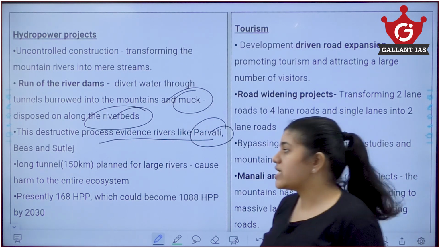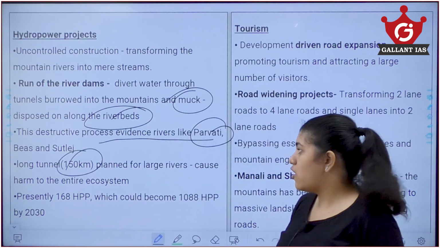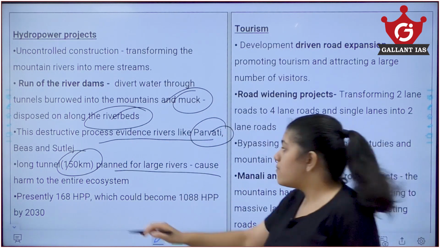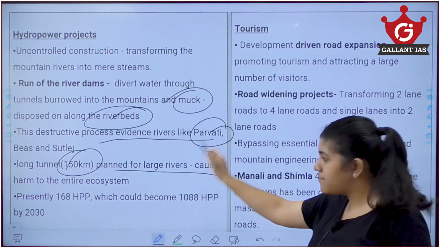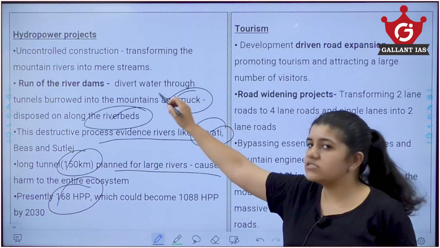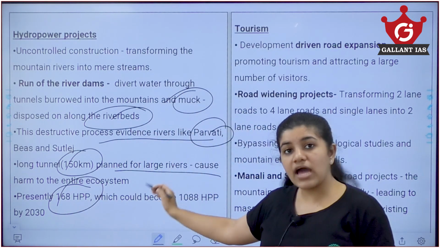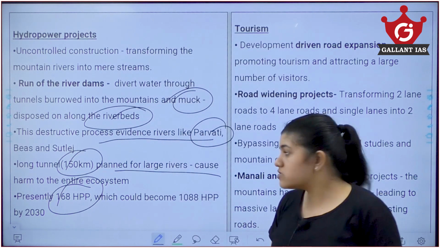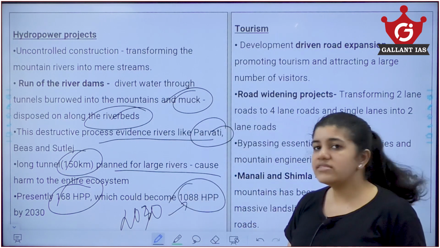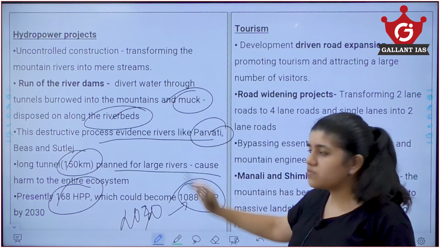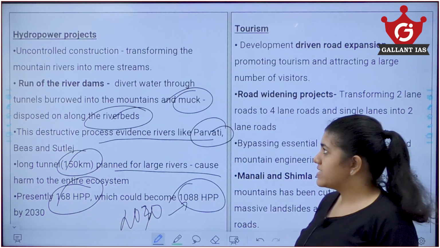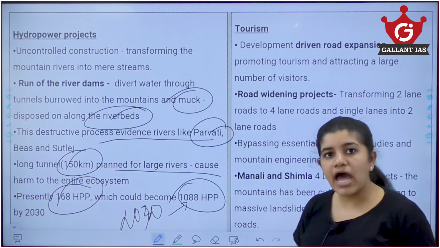When we are constructing long tunnels, like tunnels ranging up to 150 kilometers, which are planned for large rivers, it causes harm not only to human beings, but also to the entire water ecosystem that depends upon the river. Presently there are 168 hydropower projects worth up to 10,000 megawatts of electricity generation. Cut to the chase, by 2030 about 1088 hydroelectric power plants would come up, which could generate more than 23,000 megawatts of electricity. So this is what the author says about the hydropower plants.